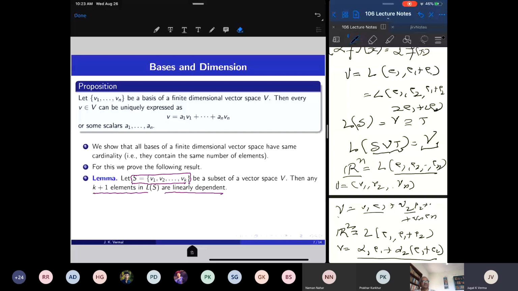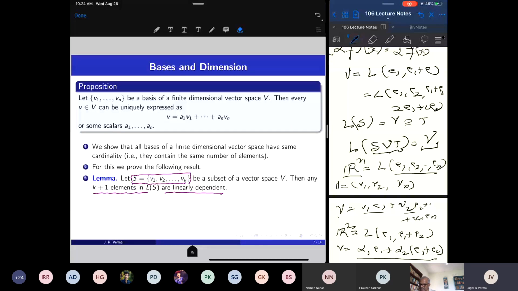Okay, so we are not appealing to any geometric intuition here. Our geometric intuition fails beyond dimension 3. We can't imagine 4-dimensional, 5-dimensional spaces. So we have to come up with a definition which is efficient, which is algebraic, and which can be tested. We can find out the dimension simply by writing some programs. So this lemma will imply that the dimension of a vector space is a well-defined notion.